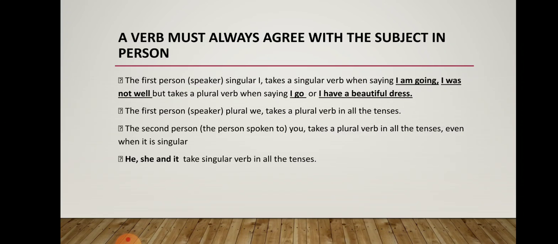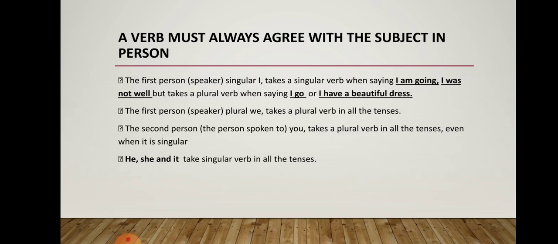The first person plural is we. The first person singular is I am going to the market, I want to do this, I want to say something to you, I like to cook food, I'm observing a fast today, and so on. So that is the singular verb. It takes a singular verb only when saying I'm going, I was not well, and takes a plural verb when saying I go or I have a beautiful dress, I like, I love, I eat, I sleep, I think, I dance, I drink.